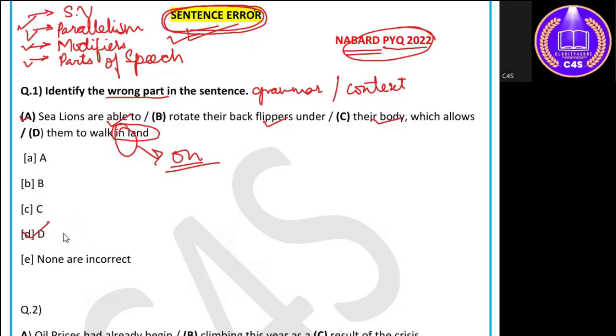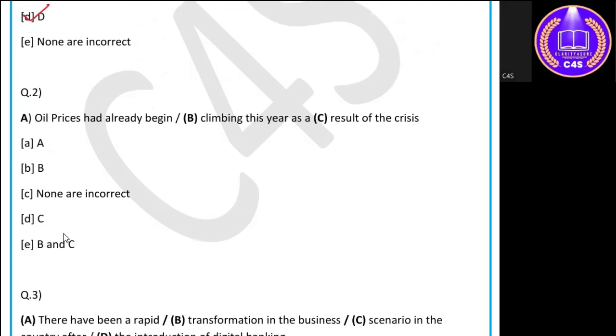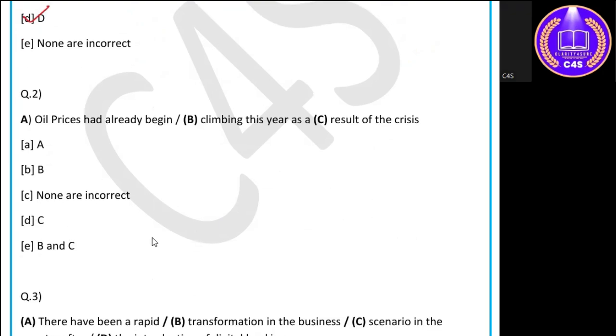Now coming to the next question. Oil prices had already begun climbing this year as a result of the crisis. Now, starting from the first fragment, oil prices had already begun.